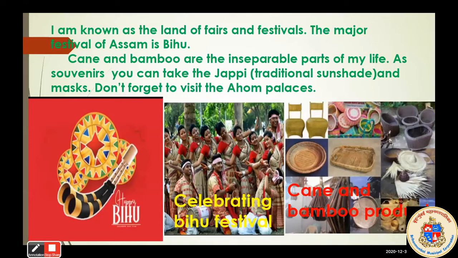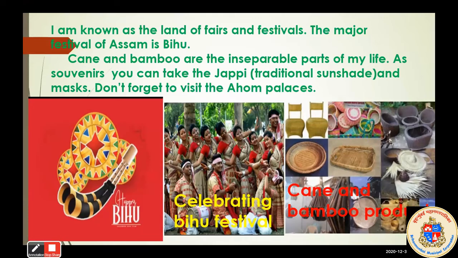So, students, Assam is also famous for their fairs and festivals. The major festival of Assam is Bihu. You can see in the picture, the people are celebrating the Bihu festival. They are enjoying the dance and music. Here is one picture showing you the happy Bihu festival. After that, cane and bamboo are the main parts of Assam's life. People make different types of products from cane and bamboo. You can see the different products in this picture.